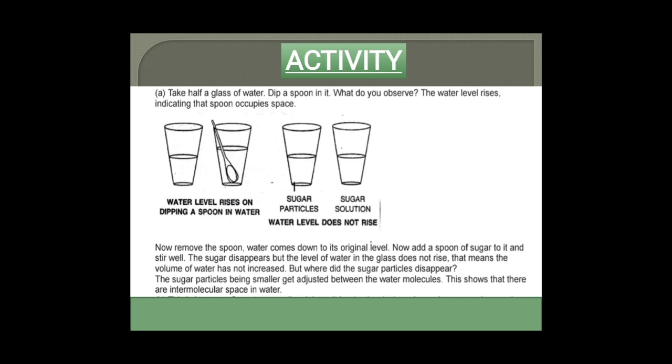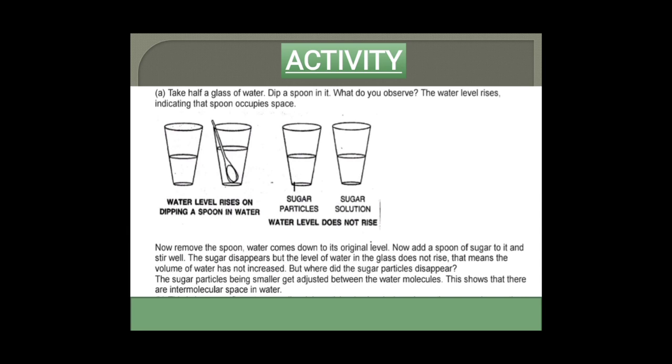For that, take a half glass of water, dip a spoon in it. Then what do you observe? That the water level rises, and it's indicating that the spoon occupies space. And now remove the spoon. So water comes down to its original level, and now add a spoon of sugar to it and stir well. Then the sugar disappears, but the level of water in the glass does not rise.